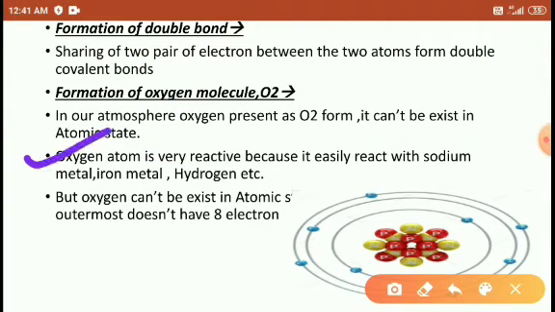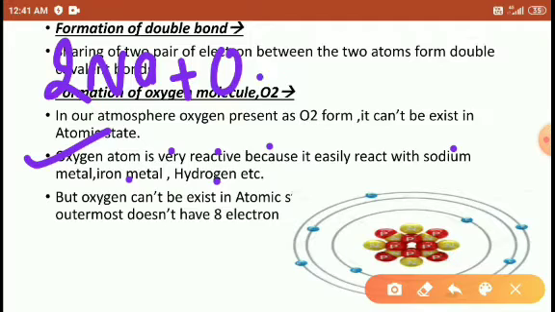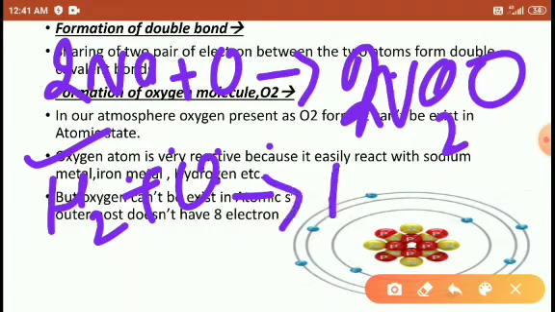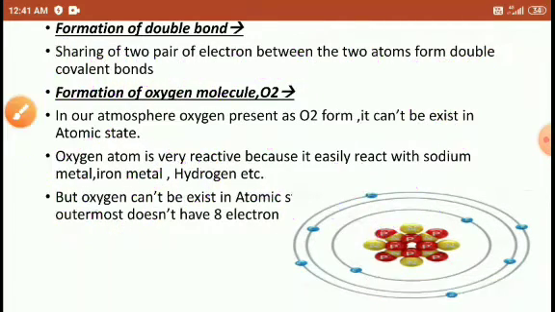Oxygen is very reactive because it easily reacts with sodium metal, iron metal, and hydrogen. It reacts with sodium to form Na2O, and hydrogen reacts with oxygen to form H2O. Right, students?